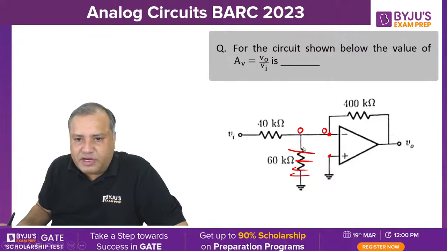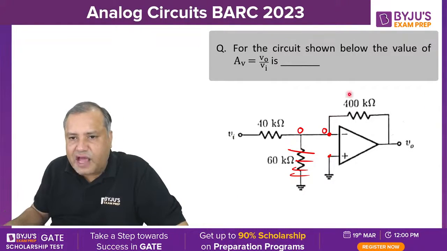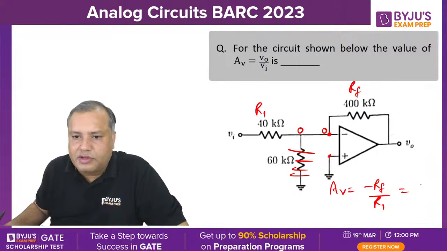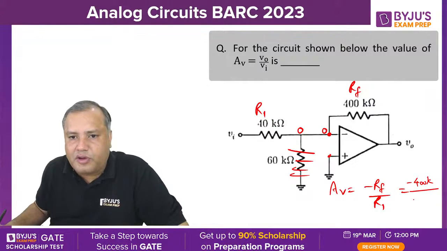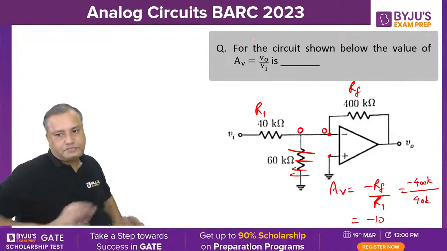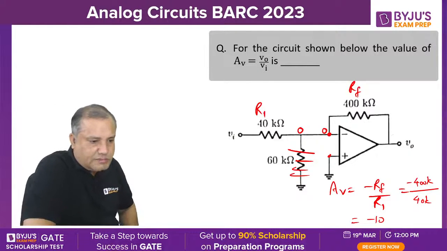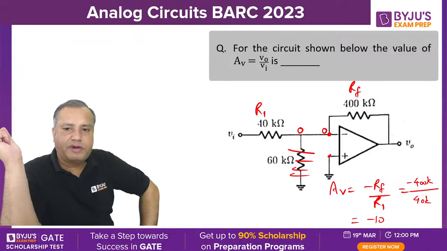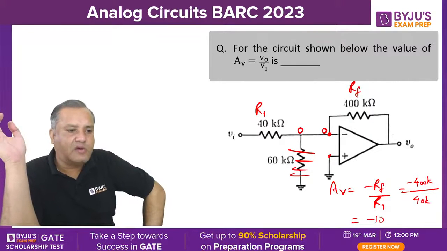So this will be virtually disconnected. The equivalent circuit will have this as RF, this is R1. So this is an inverting amplifier, and its gain will be minus RF by R1. You can derive also, no need to derive here. Minus 400 kilo ohms upon 40 kilo ohms, that will be minus 10. So minus 10 is the answer. Comfortable everyone? Very simple. Any doubts? Please raise it now.